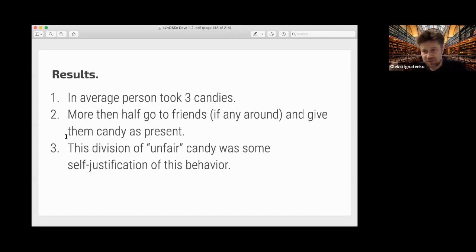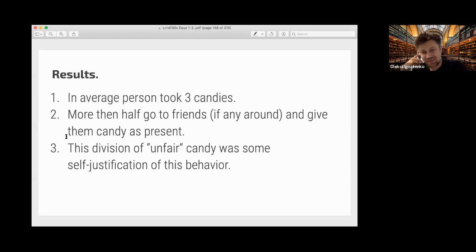But usually it was like this. A person came to the machine, dropped a coin, got candy, then dropped another coin, got another candy, then dropped another coin, and got another candy. And then they suddenly realize that there's something wrong with the machine. But, well, nobody actually calls the service number. And if they saw friends around, they went to the friends and gave them candy as a present.